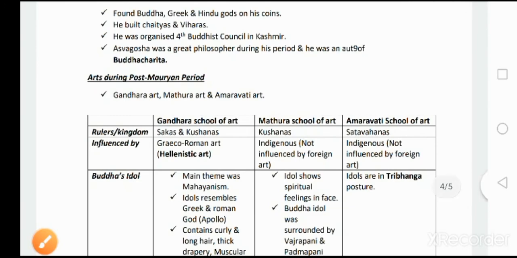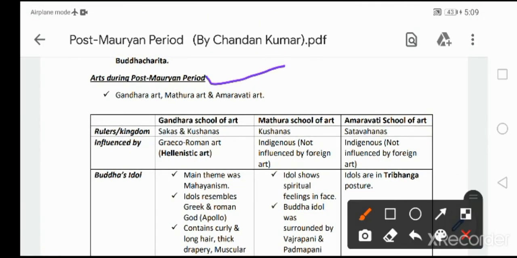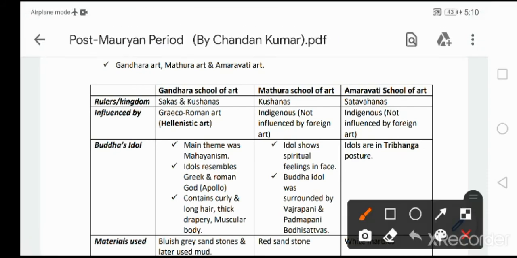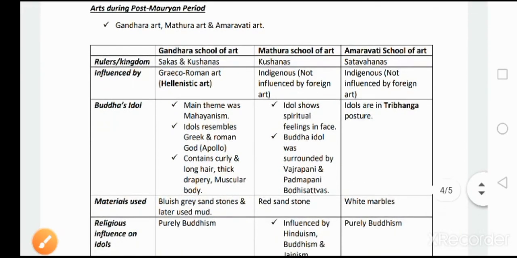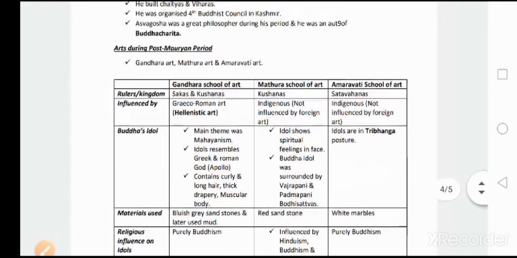Let's quickly know about arts during the Post-Mauryan period. This is very very important, guys. Please, it will be asked in prelims and mains also. Usually in mains, UPSC may ask: distinguish the features of Gandhara, Mathura, and Amaravati School of Arts. During that period, three schools of arts existed: Gandhara art, Mathura art, and Amaravati art. I have made a table here for clear understanding. So let's understand it.